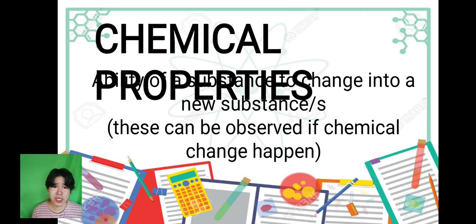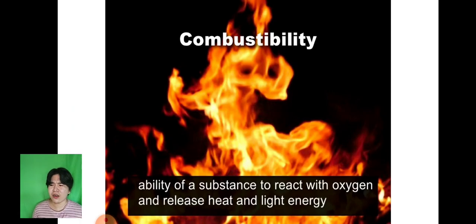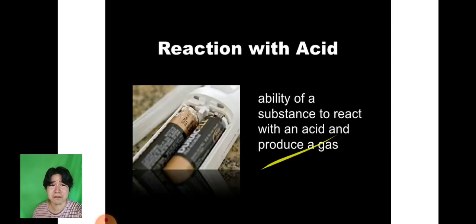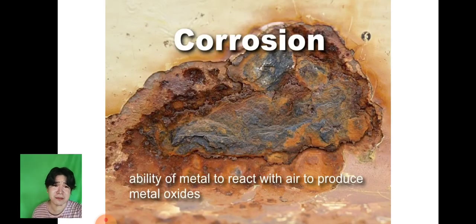We also have the chemical properties. Chemical properties are the ability of a substance to change into a new substance. So this can be observed if a chemical change happens. So in short, physical properties are associated with physical change, and chemical properties are associated with chemical change. The chemical properties are combustibility, kanang masunog siya, mo react with oxygen. We also have reaction with acid, and also corrosion, kanang magtaya.